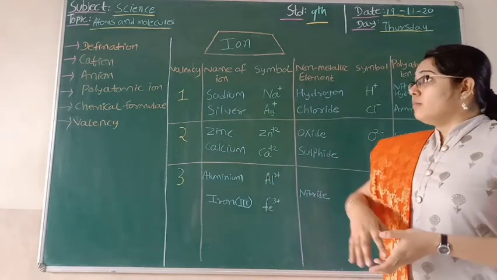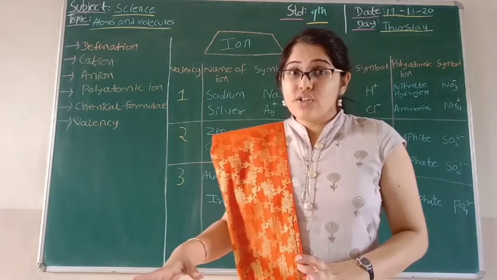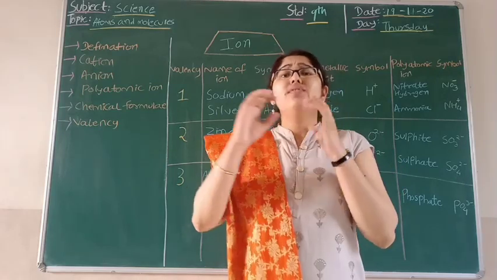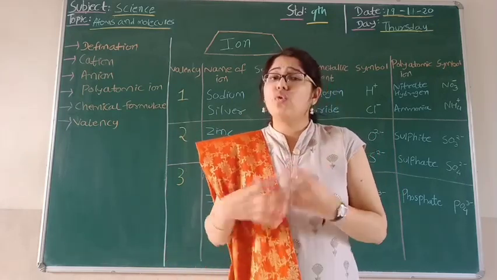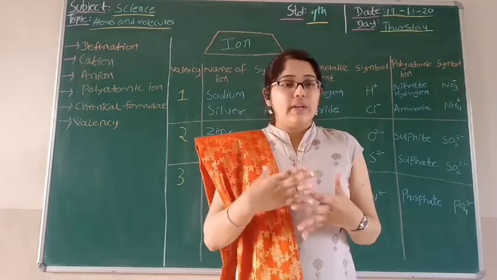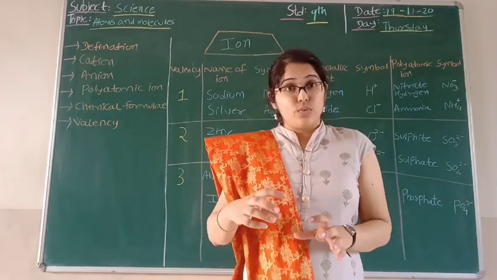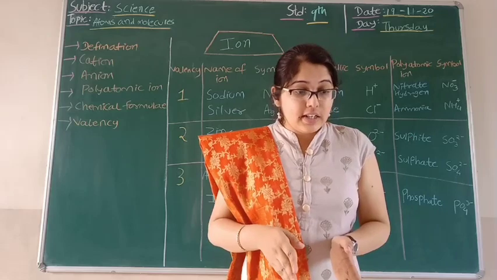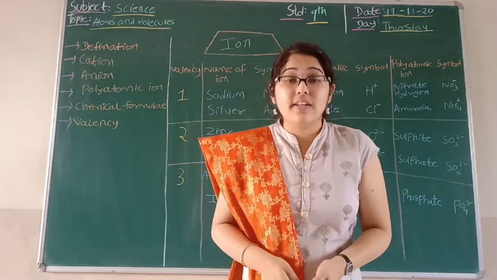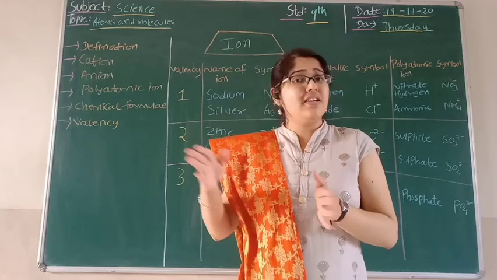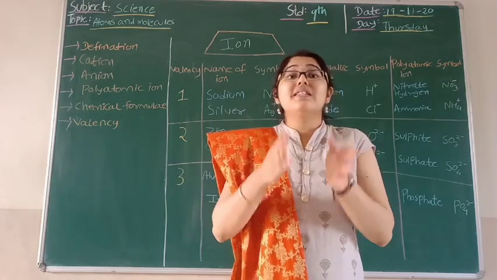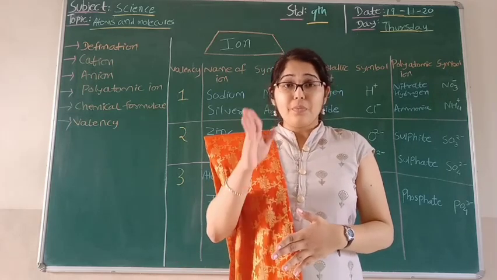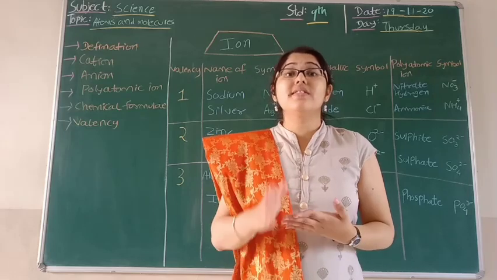So students, as we have seen the definition of molecules, first we will see the definition of ion, and we have often come across this word ion. So the question arises, what is ion? We can define it as a compound composed of metals and non-metals, and these contain charged species. This charged species is known as ion.